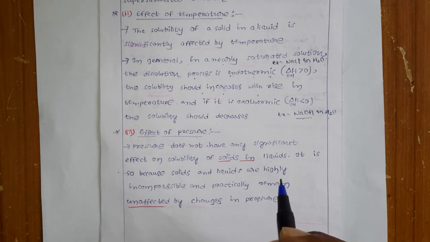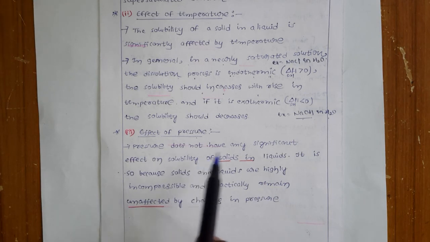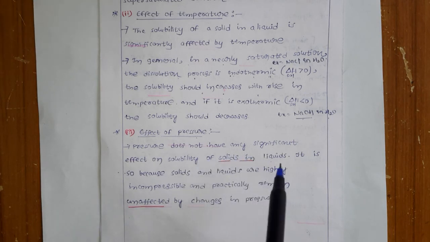Is it possible? No, because when you increase the pressure, generally gases can be compressed, but liquids and solids cannot be compressed. So the effect of pressure is insignificant, it is not a significant factor.